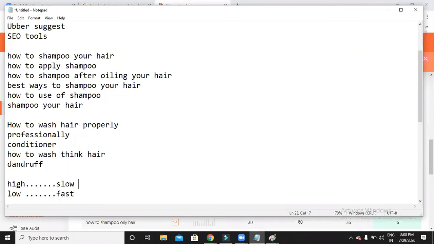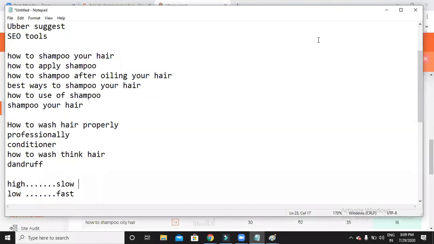Initially you can work on a keyword which has less difficulty. Why? Because it takes your website on top so that you can drive traffic and improve some authority. After a few days, you can try working on a blog which has an effective search value. So as of now, let us go with a low search value.